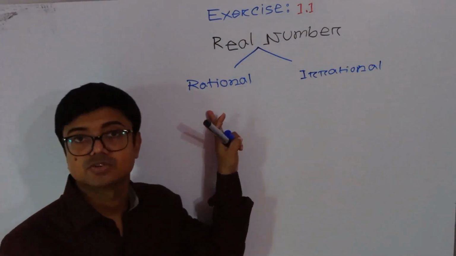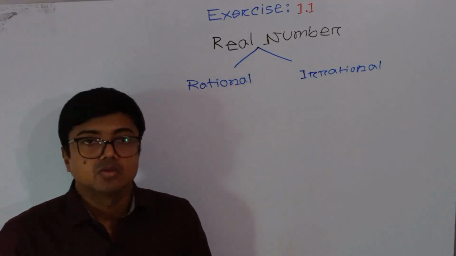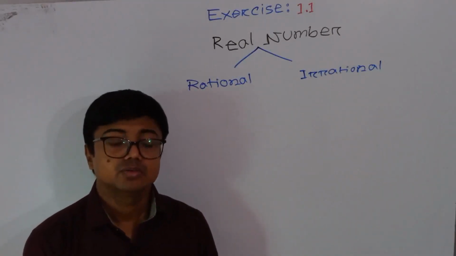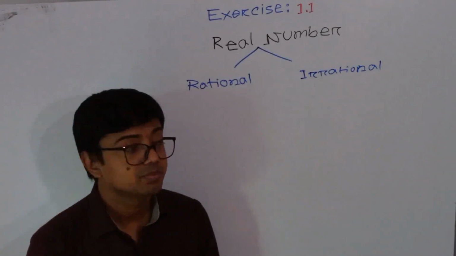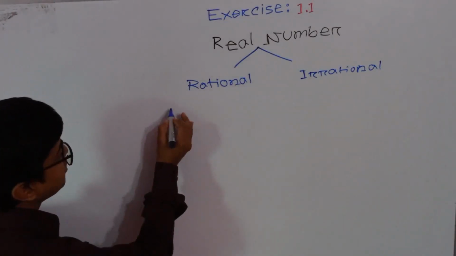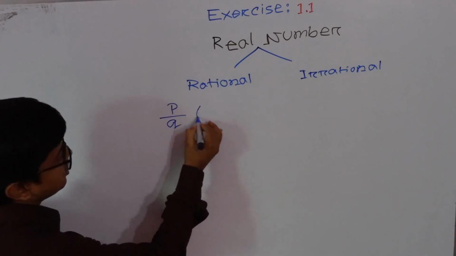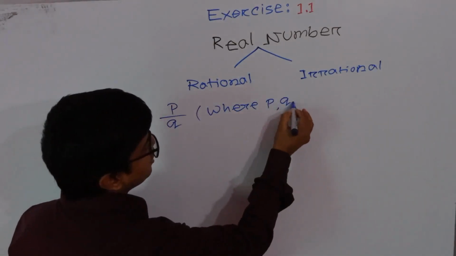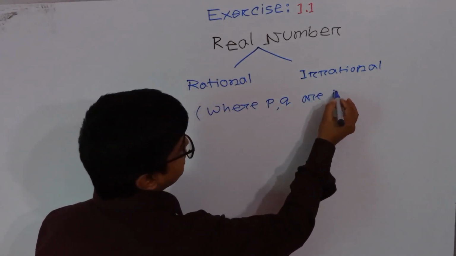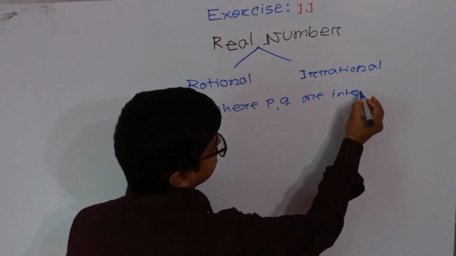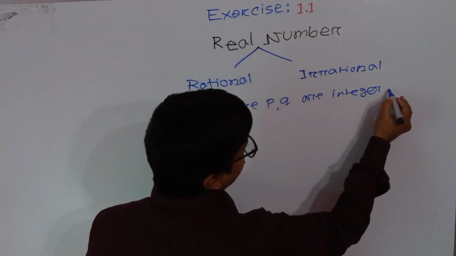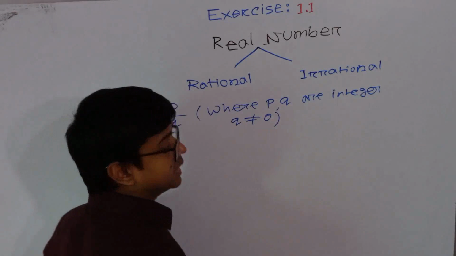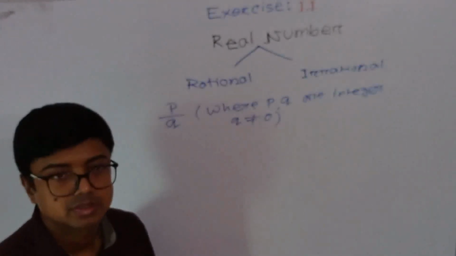First one is rational number. What is a rational number? The numbers which are written in the form p by q, where p, q are integers and q not equal to 0, are called rational numbers.